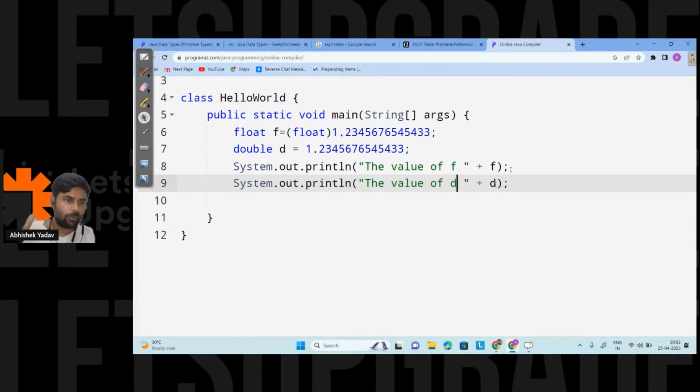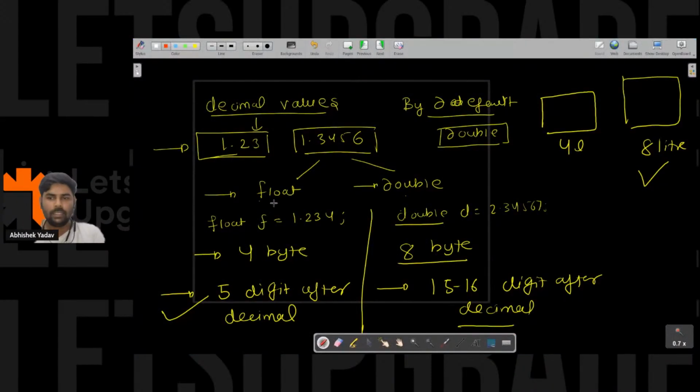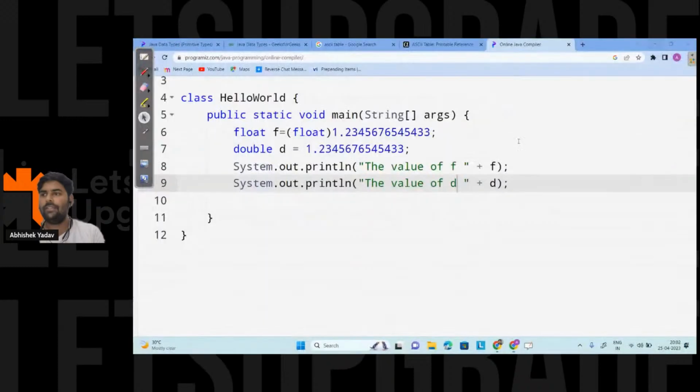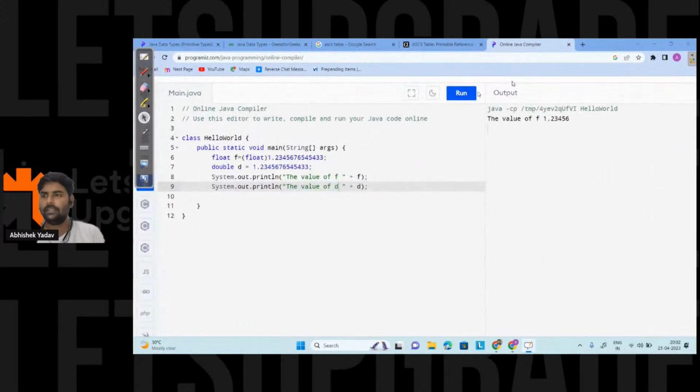Same value for both, Narendra? No, no. I have explained this point, right? Float can print up to 5 digits after the decimal, and double can print up to 15 to 16 digits after the decimal. So if I run the code, let's see the answer.